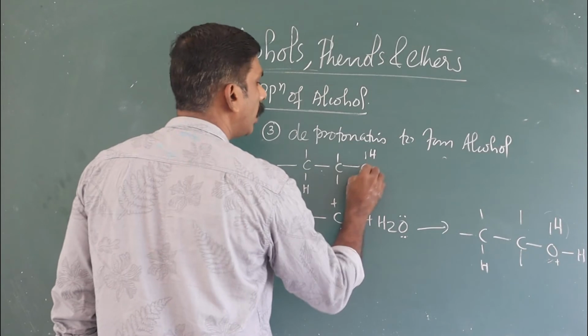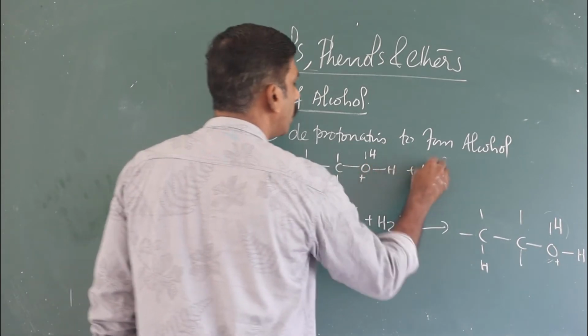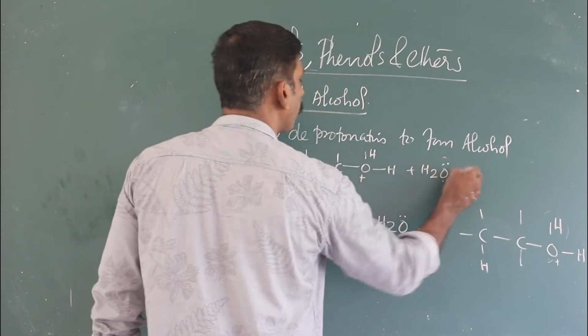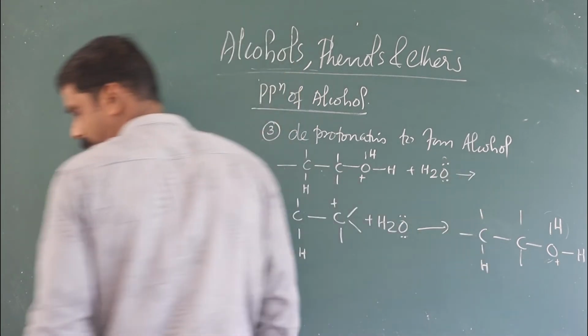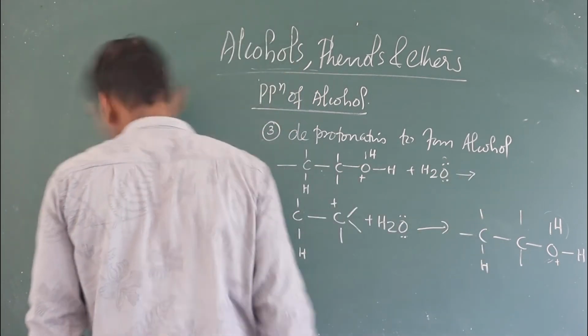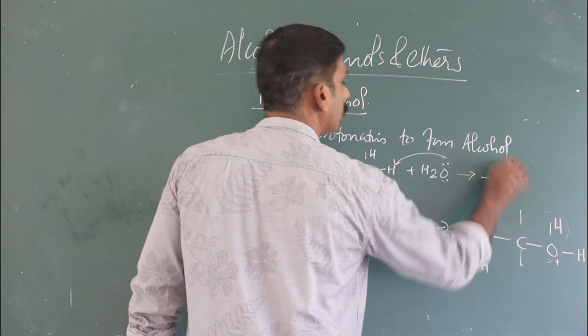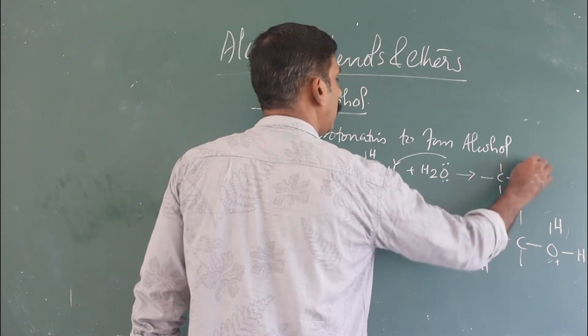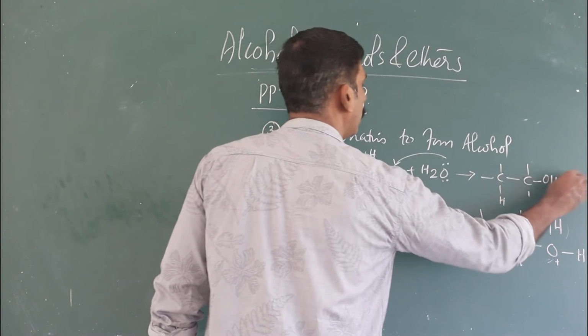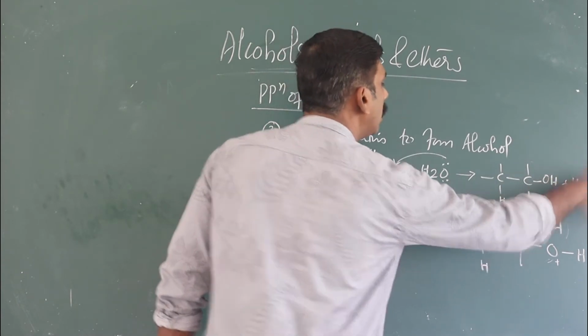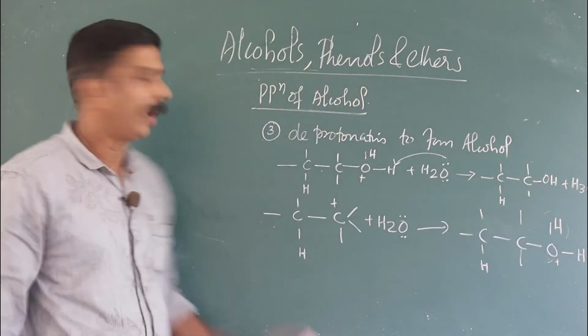C-H-C-OH plus H2O gives C-H-C-H-OH plus H3O plus, hydronium ion.